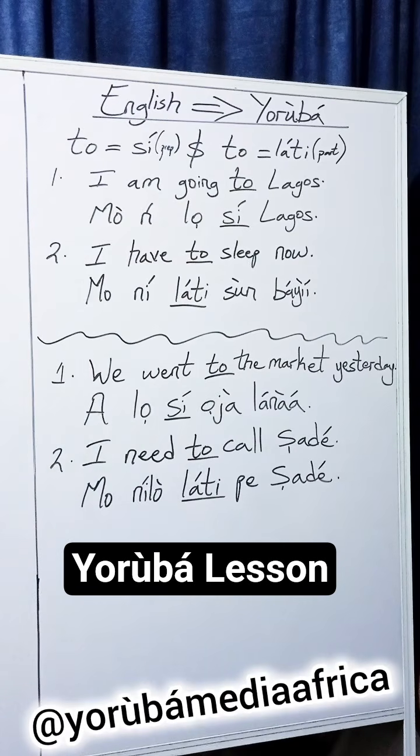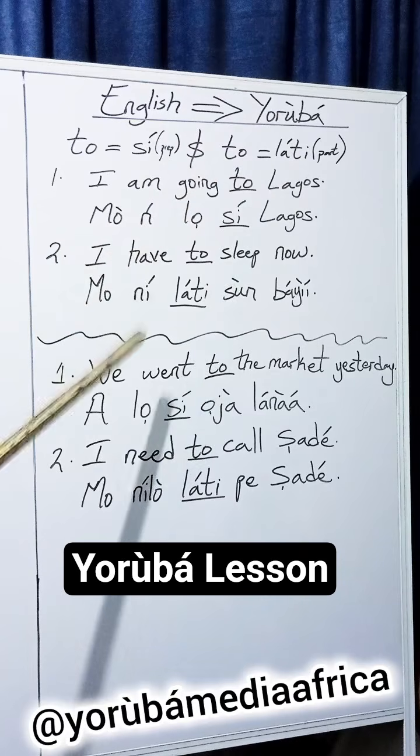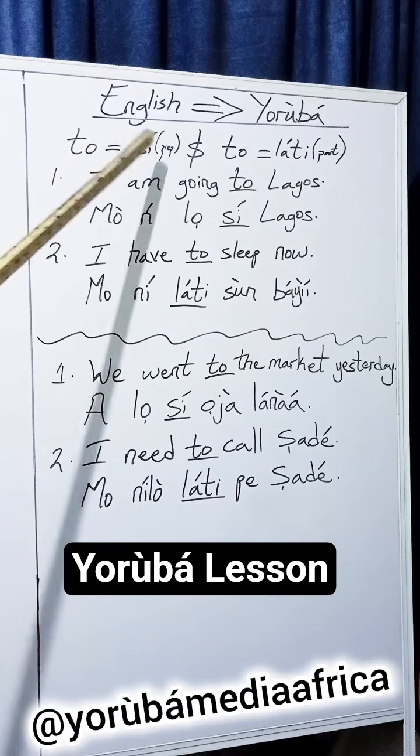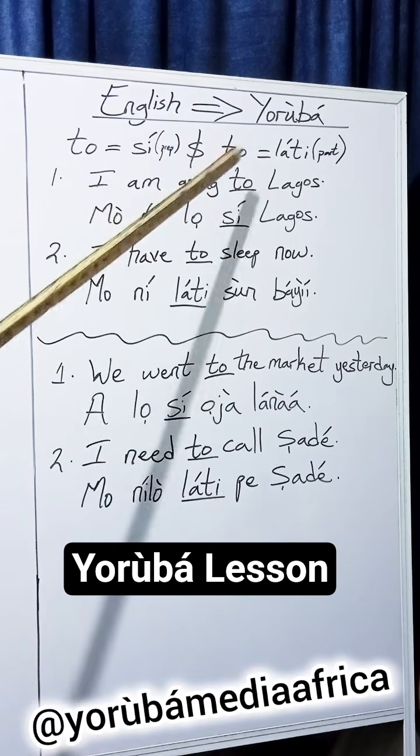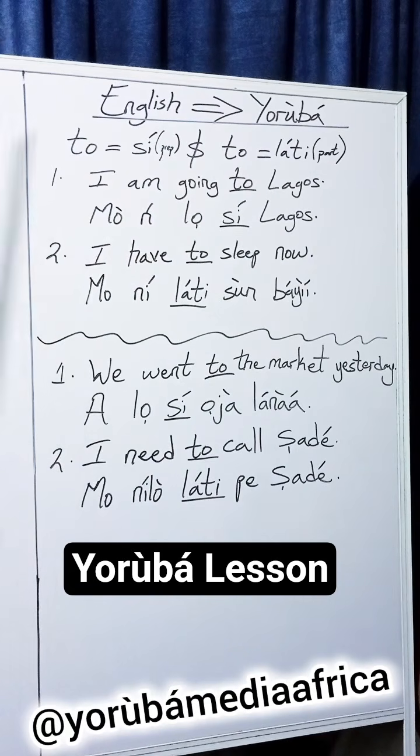Today, let's look at the difference between this "to" as in "sí" and this "to" as in "láti". This "to" as in "sí" is a preposition, while this "to" as in "láti" is a sentence particle. Now, let's look at these sentence examples to understand better.